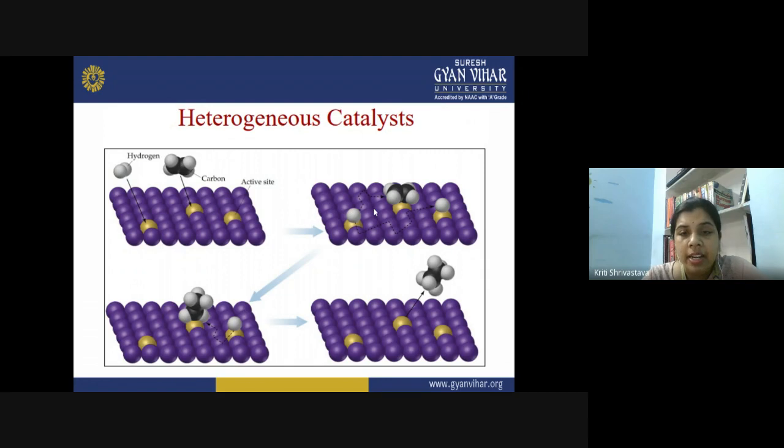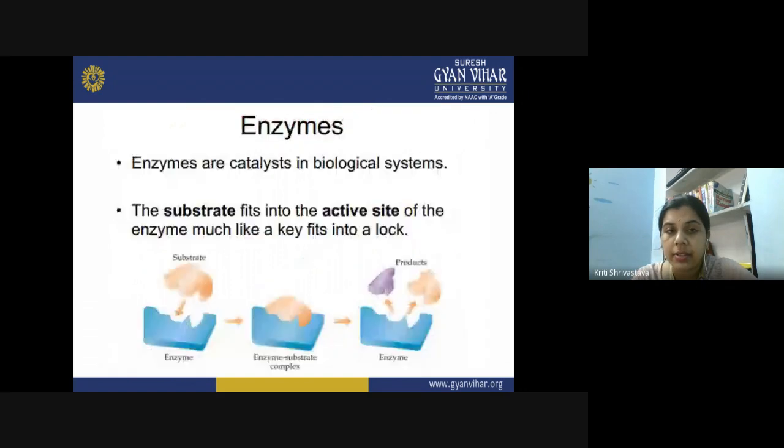And once they are attached on the active site on the surface of the catalyst, they are coming closer, changing their orientation and combining together. Finally, there is a formation of the product molecule, and it is getting desorbed from the catalyst surface. That is how the catalyst remains unchanged at the end of the reaction, and it provides an alternative path for the reaction to occur, and the same reaction can be performed using a lower energy pathway for the same type of chemical transformation.